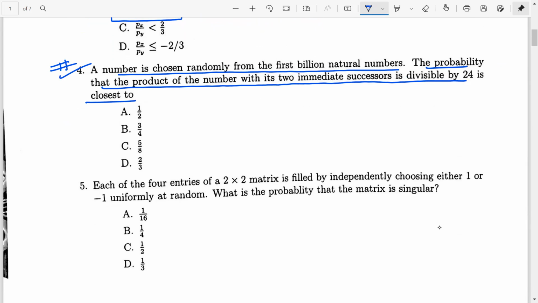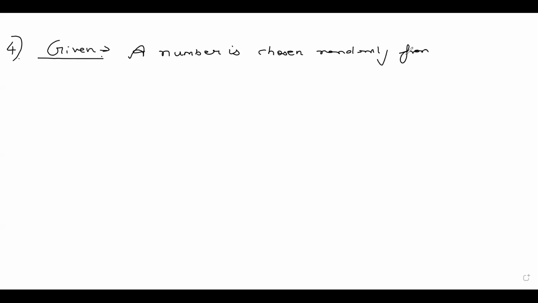Let's come to the whiteboard and solve this question. We look at question number 4. Let's write what we are given. A number is chosen randomly from the first billion natural numbers.